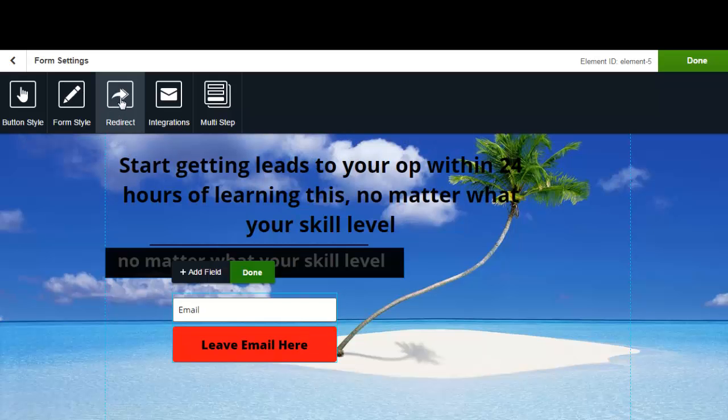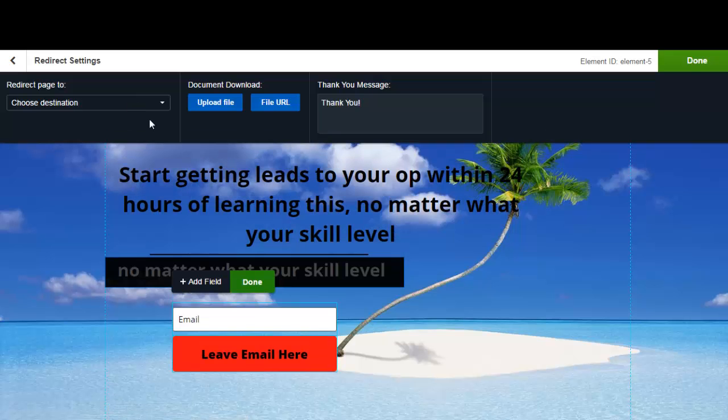First, you've got the redirect. And the redirect simply means that after they leave the information, we're going to send them to the page that holds the information that we promised to get them.